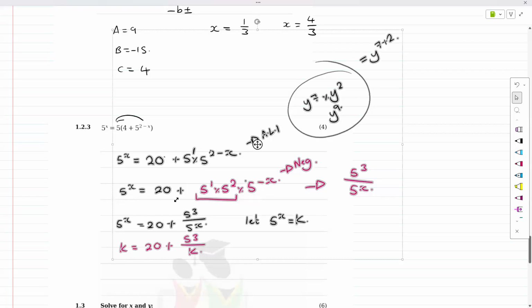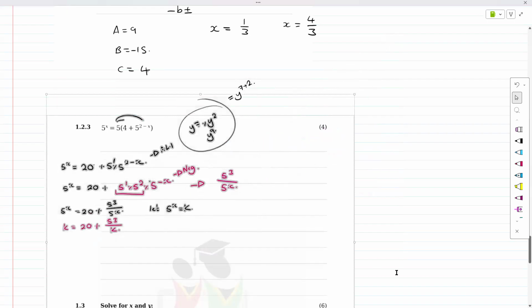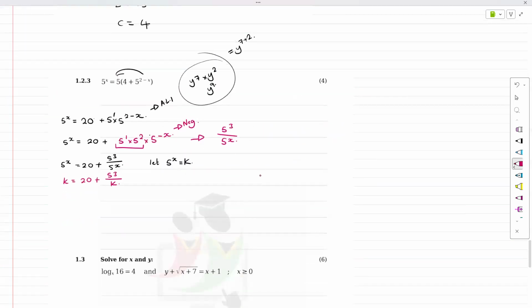Let's see if I can get some space here. Okay, I got space. Now, the fact that I got k, please remember that we're going to multiply by k, and we end up with k squared equals 20k plus 125, because 5 cubed is 125. If we deal with this quite simply, k squared minus 20k minus 125.